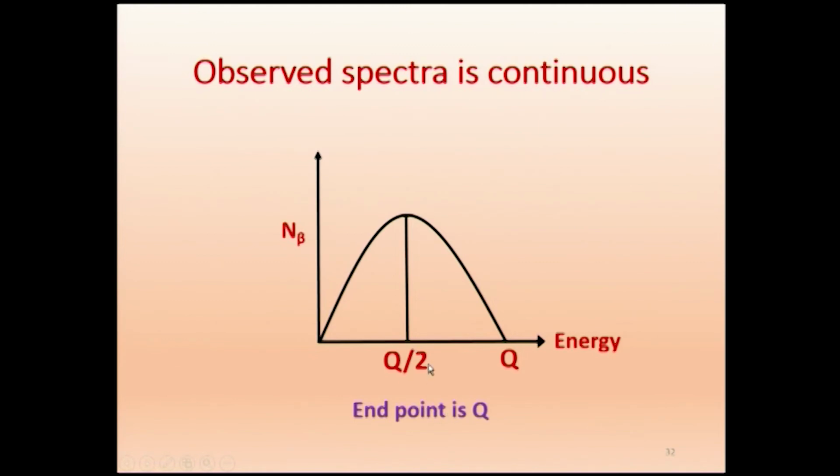But they found that none of them were coming with the expected energy. That is called the end point energy. At the end point, the number of beta particles is 0. So at that point none of them are coming with the expected value. Most of them are coming with half the value. So the question is, where is the missing energy? Only half the value you are getting. Where is the missing energy?